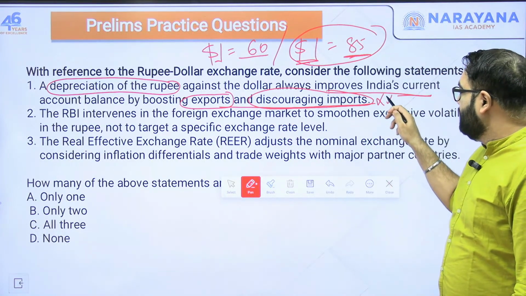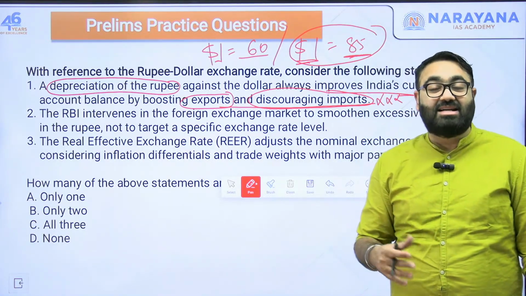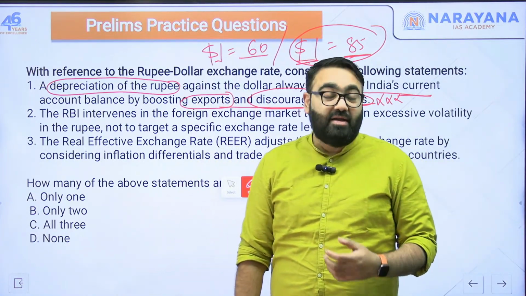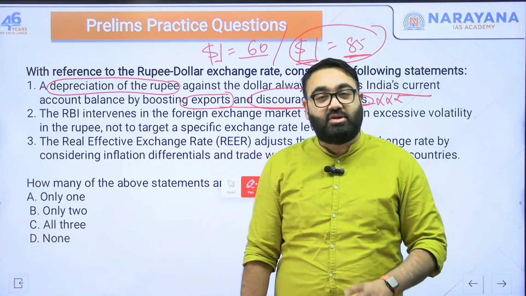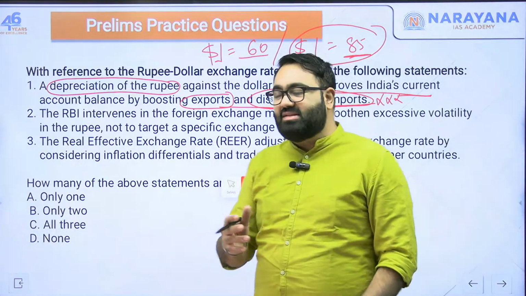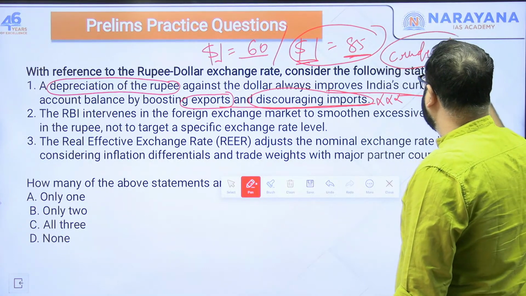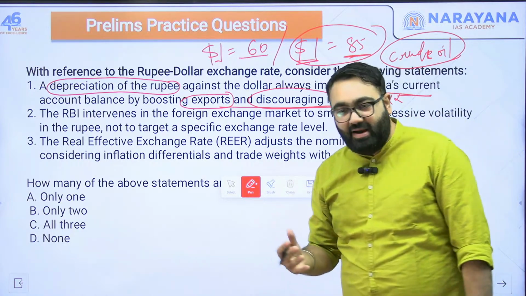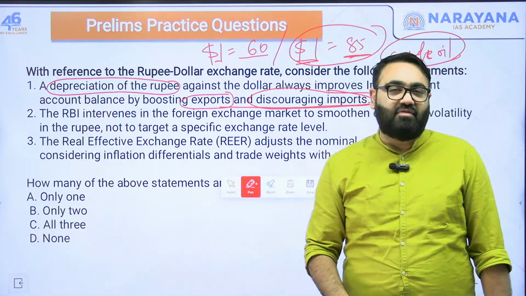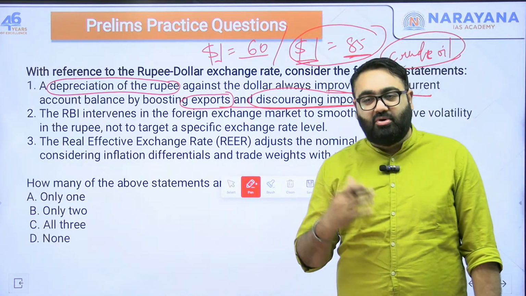See, when you have a lesser amount of money in your hand, when you have a currency that is devaluing or depreciating, it might decrease import, but there are certain commodities that are essential for you that you have to import anyways, and the price doesn't really matter. And the single biggest example of this is crude oil. Now, crude oil is something that we are heavily dependent on for importing. Out of the entire need of our crude oil, only 15% is produced in India. 85% of our crude oil requirement is imported from outside India.